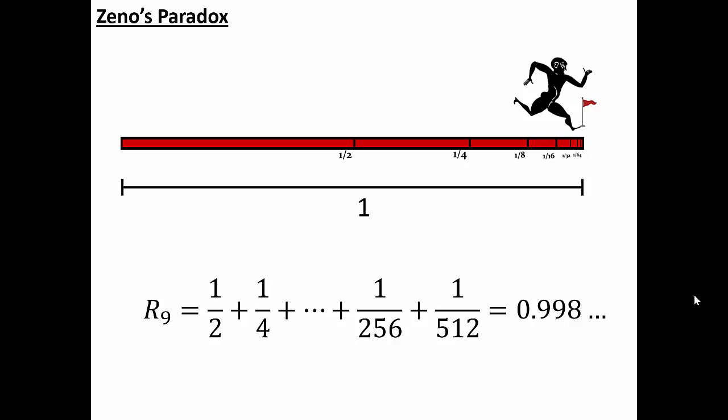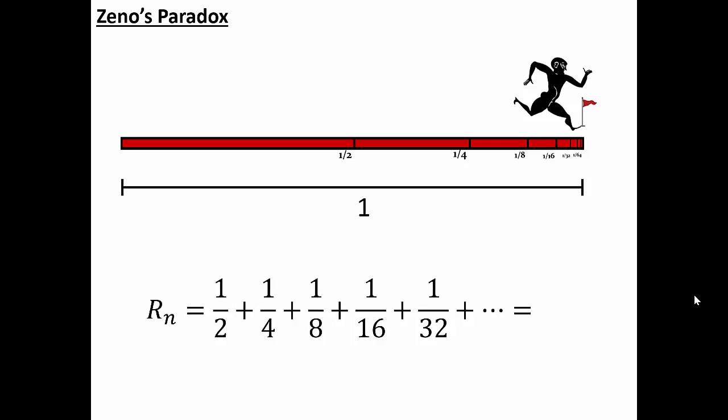1. Even though we're adding an infinite number of fractions, and I'm just arbitrarily stopping here at 1/512, I could keep going, and it's going to tell the same story. The total length of the race just gets closer and closer and closer to 1. And we call that the limiting value. Even though we are adding an infinite number of numbers, there is an overall limiting value to that sum, which of course is called the limit.